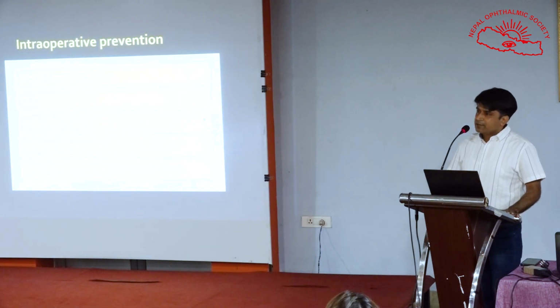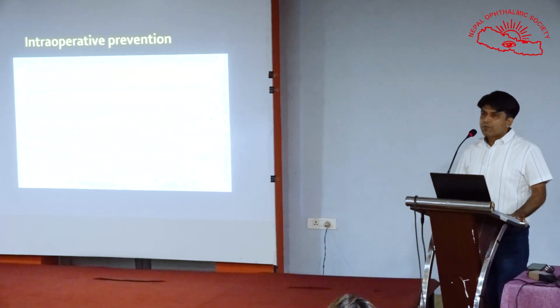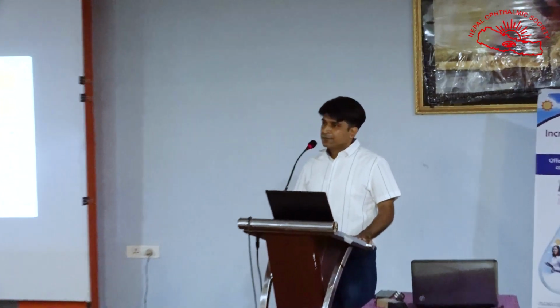Most important again is intraoperative prevention. When we are constructing the wound, if we are planning to use a 2.8 mm phaco probe, let's not make a 3.2 mm incision. It will lead to a leaky wound and a shallow AC, which itself is a risk factor for PCR.